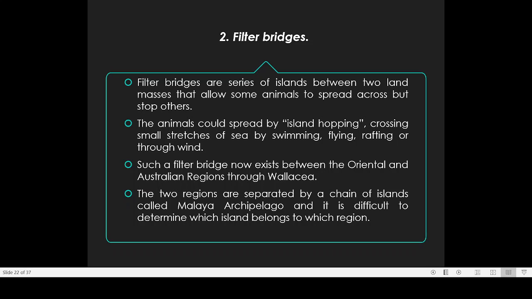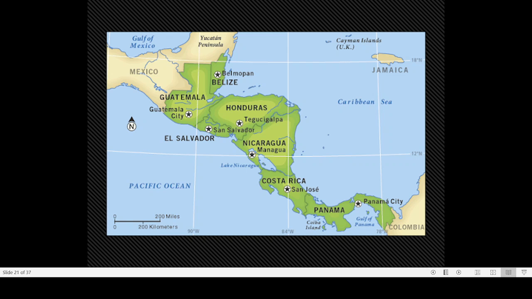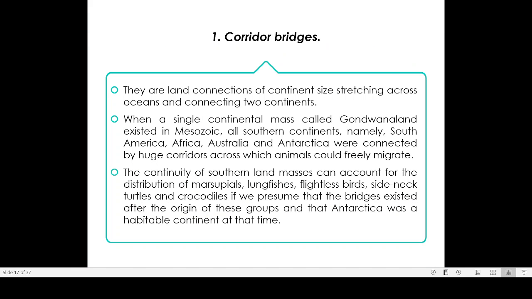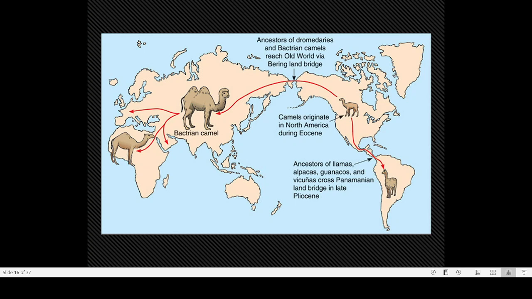Such a filter bridge now exists between the Oriental and Australian regions through valleys. So this is a very good example of a filter bridge that you can see here. This bridge that you are seeing here is a very good example of this Asian-Australian bridge.